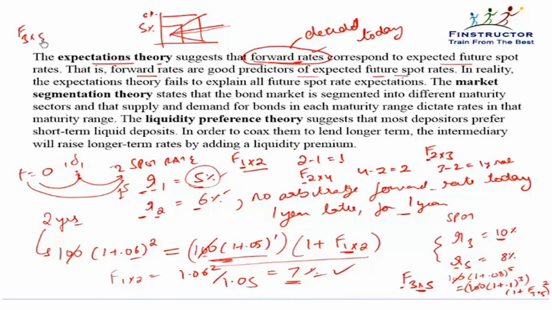F3 into 5, that is the 2-year rate 3 years from now, will be calculated as 1.08 to the power 5 upon 1.1 to the power 3, whole to the power 1 by 2, minus 1. This is the solution of this equation. It's an equation in one variable.